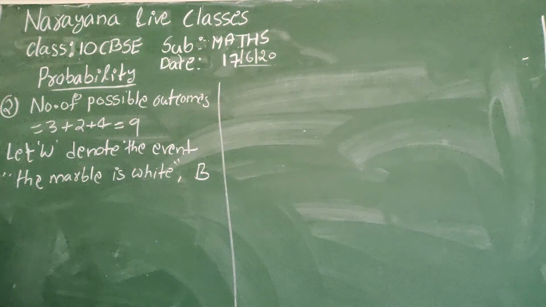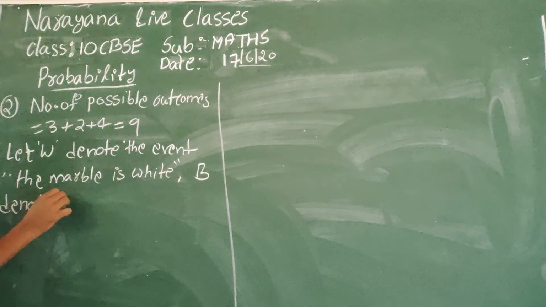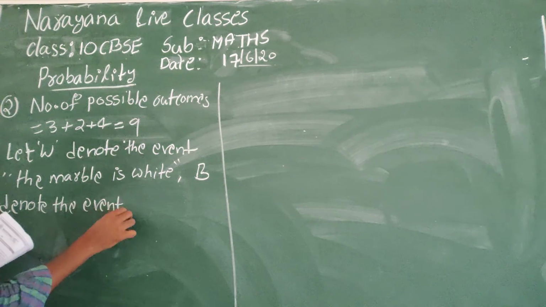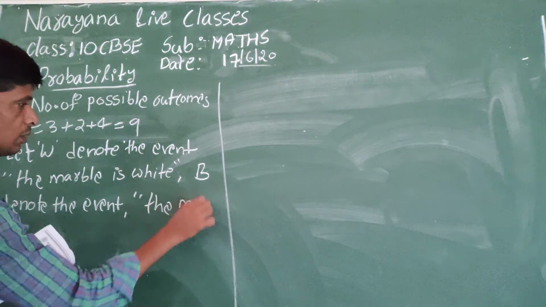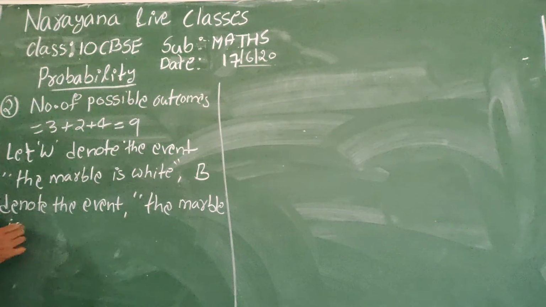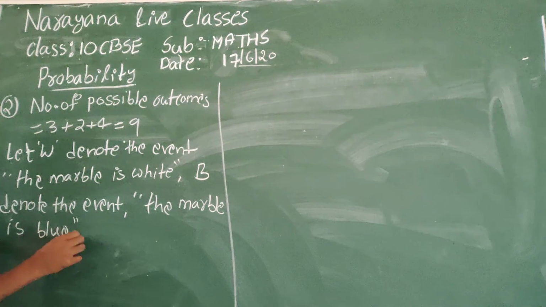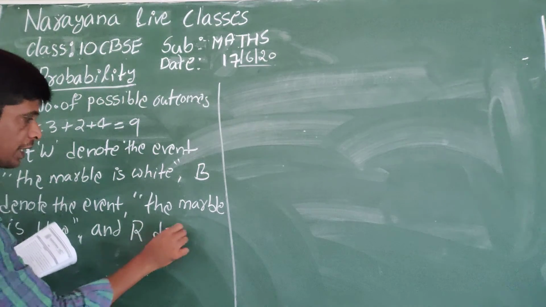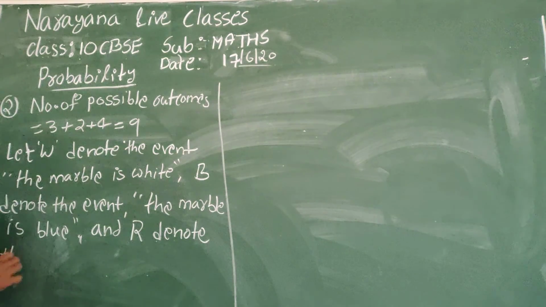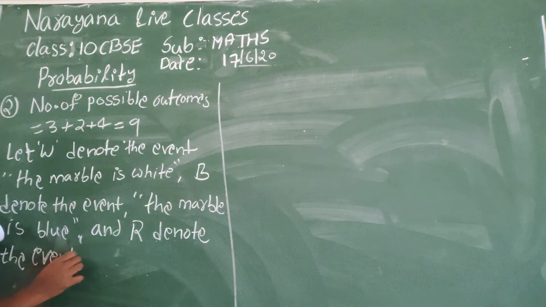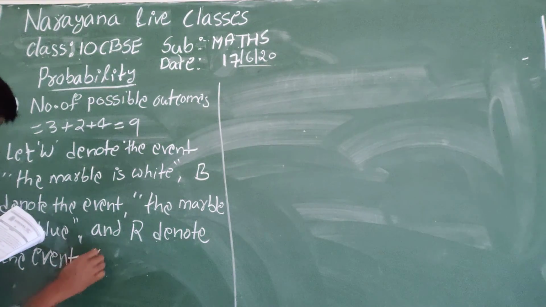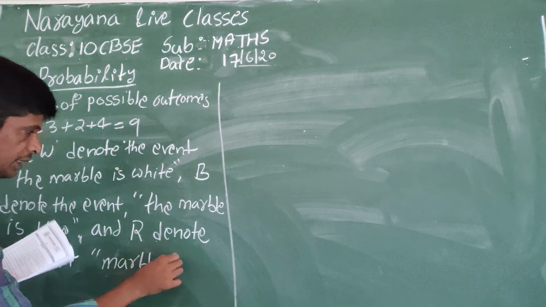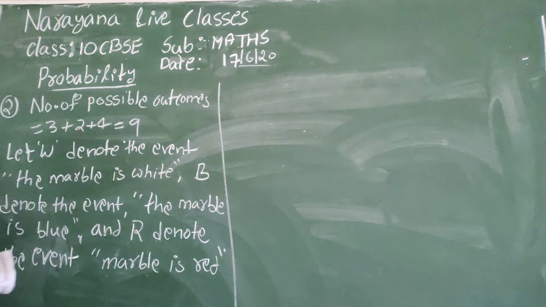Capital B denotes the event: the marble is blue, and capital R denotes the event: the marble is red.